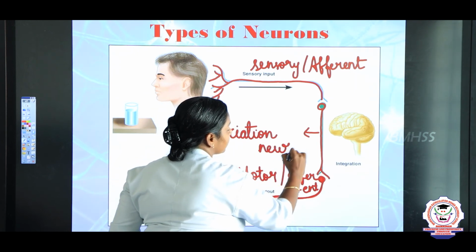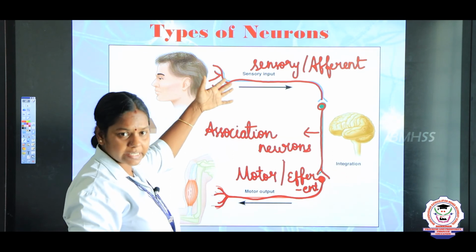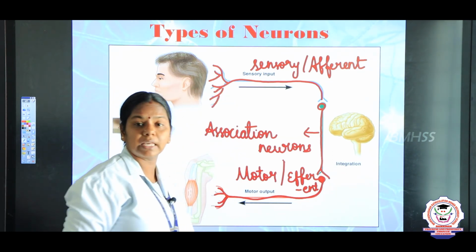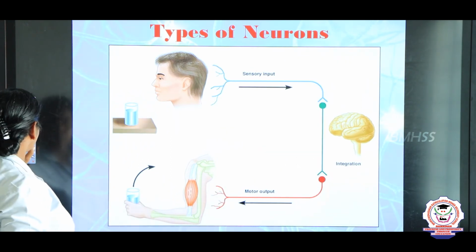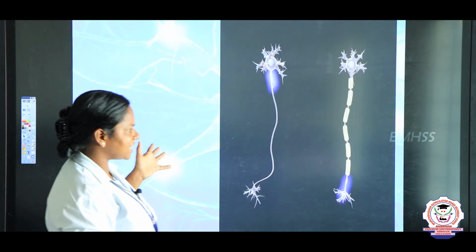So, what are the 3 types of neurons based on their function, children? Afferent or sensory, next association neuron, and then finally the motor or efferent neuron. Next we are going to see this image, children.